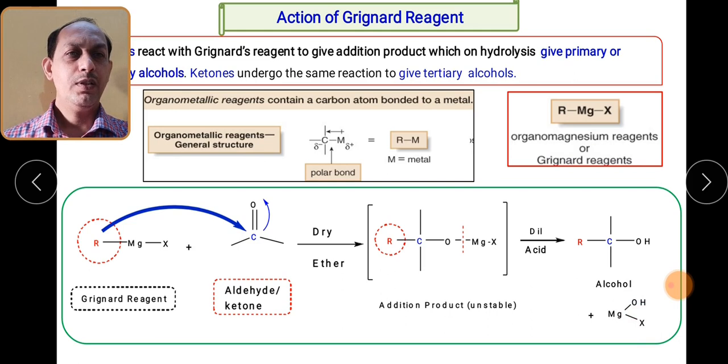Depending upon the groups attached to the carbonyl group, these alcohols may be primary, secondary or tertiary alcohol. Remember, during the preparation of alcohols, the nucleophilic addition reaction takes place, it goes through the addition product, and this addition product then undergoes hydrolysis in the presence of water or in small dilute acidic conditions to form alcohols.